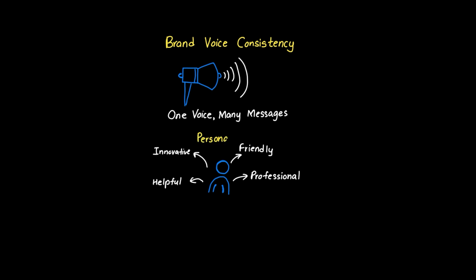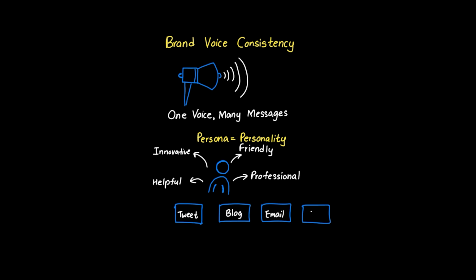This goes far beyond token limits, which only control length, not style. With proper persona definition, every piece of content feels like it came from the same author. Whether it's a tweet, blog post, or email, it's the difference between having a consistent brand ambassador versus different random people speaking for your company.